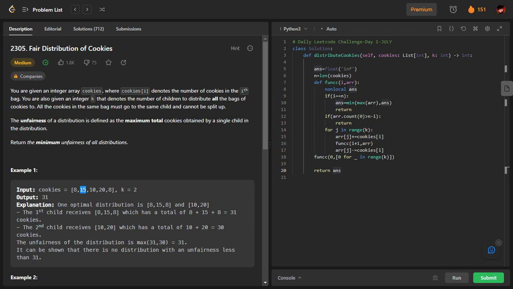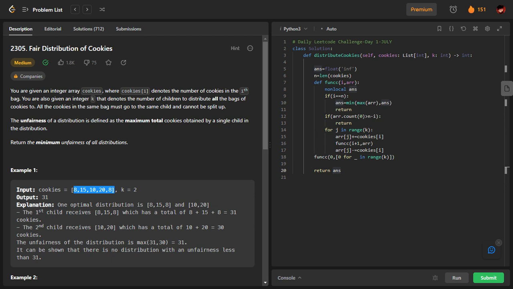They are now defining a term called unfairness. The unfairness of a distribution is defined as the maximum total cookies obtained by a child in this distribution. For example, suppose I give all of these cookies to only one child, then if I try to calculate the unfairness, unfairness is basically the maximum. For example, each child has got some amount, right? For example, the first child has got a cookies, the second child has got b cookies.